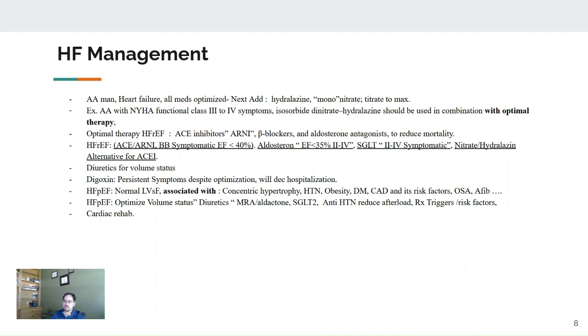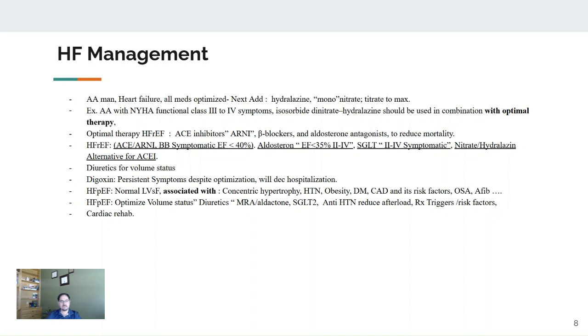Diuretics are only for symptoms and volume status adjustment, so they can usually always be added when there is edema. Digoxin improves the symptoms, but again, the wide side effect profile is not ideal here, so we use it only for symptoms at the end, as the last resort. It's also reported that it decreases hospitalization.